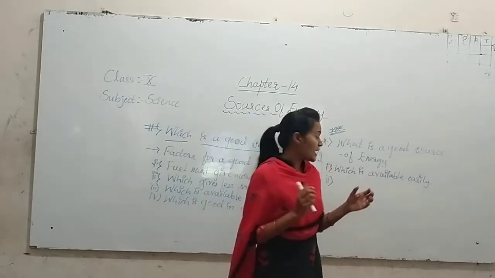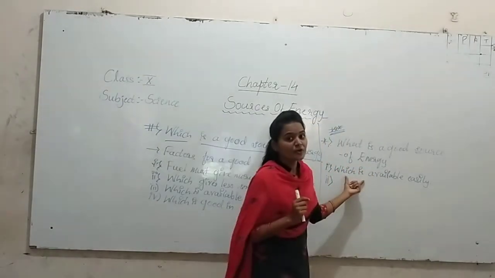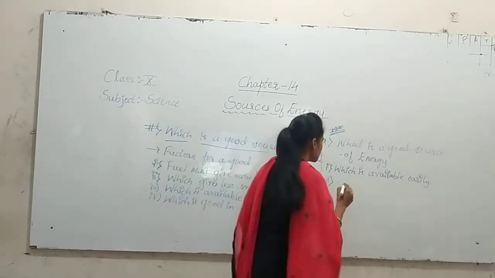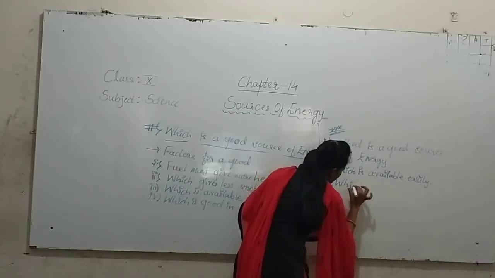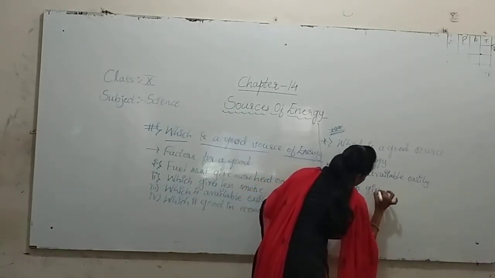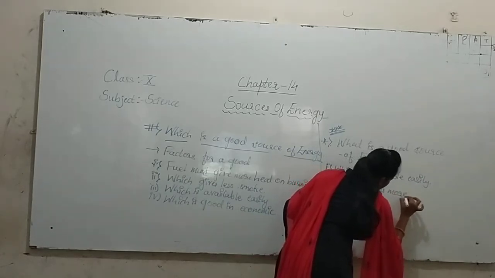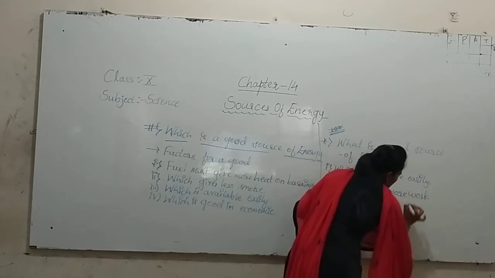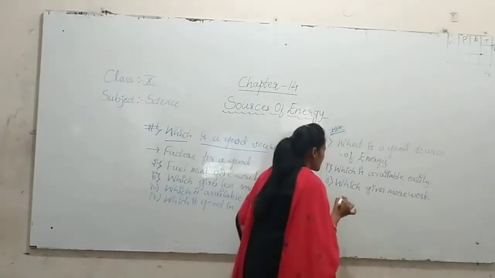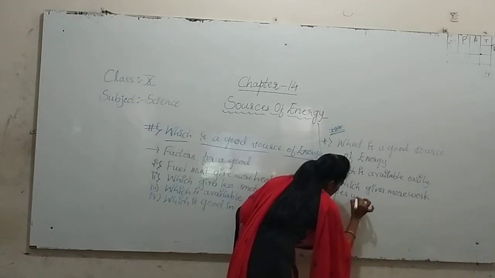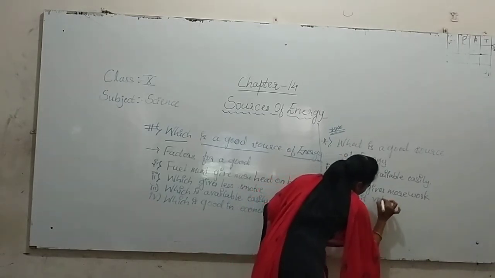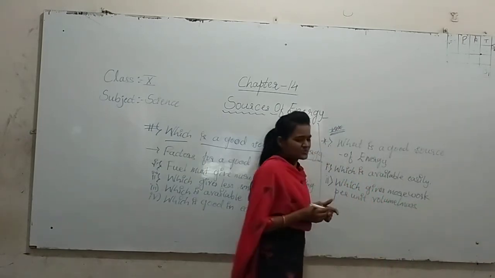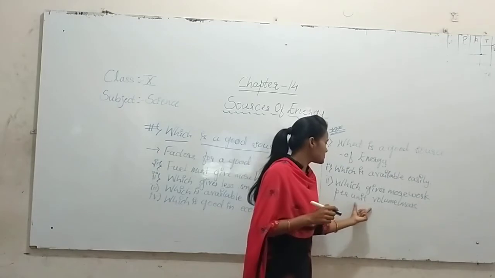So a good source of energy is available easily and gives more work per unit volume or mass. If it is a liquid, we say per unit volume.